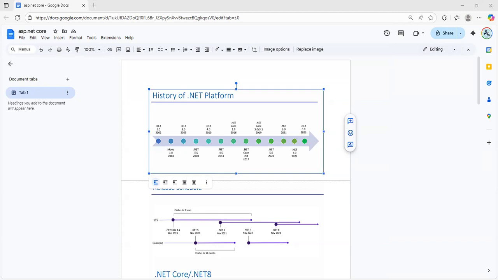Okay, so main reason for this .NET Core, actually .NET framework is not cross-platform. Means it is based on Windows only.